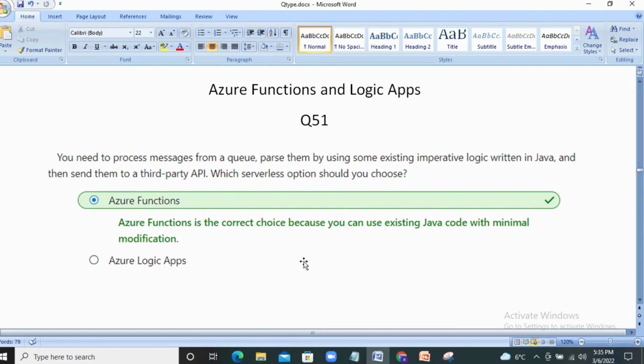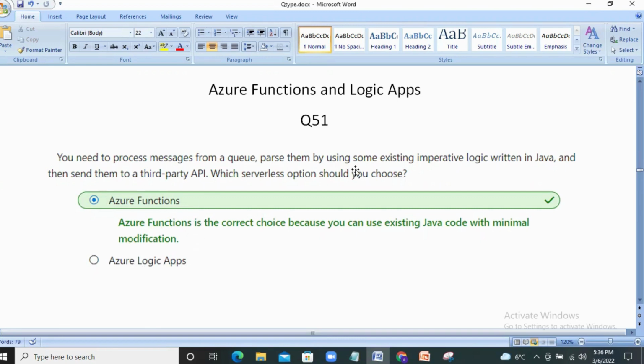The options given are Azure Functions or Logic Apps. The difference between Functions and Logic Apps is whenever there is a keyword such as coding, then we should go for Azure Functions. Whereas whenever there is a keyword like workflow or logic operators and those kinds of connectors, that will come under Azure Logic Apps.